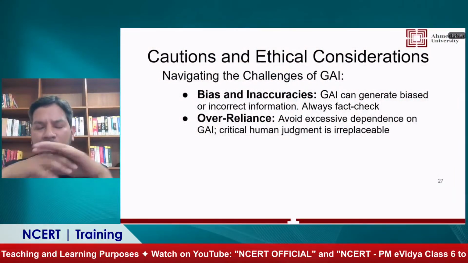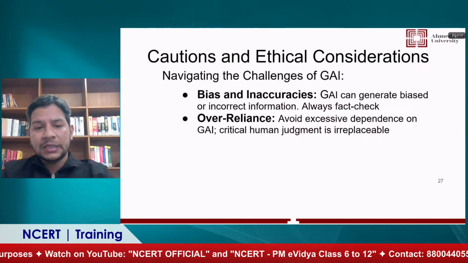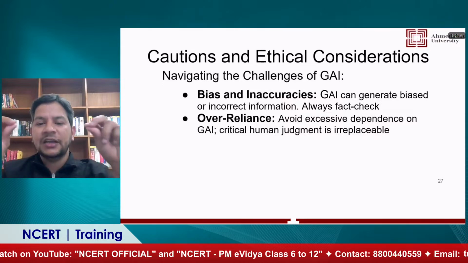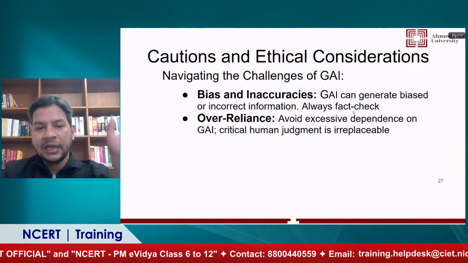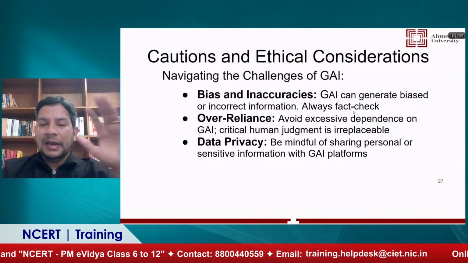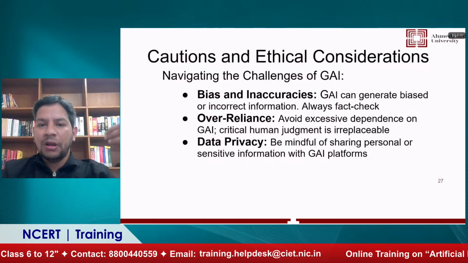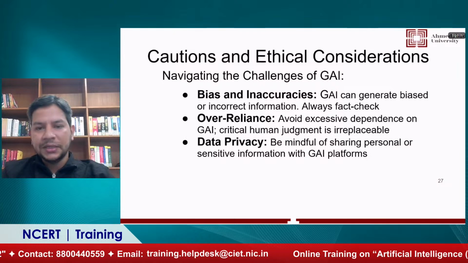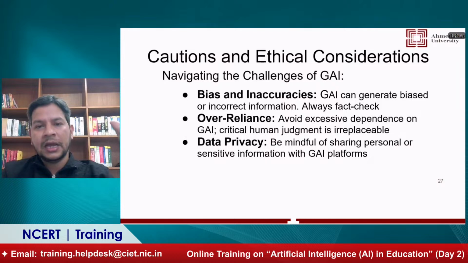Some cautions and ethical considerations. As I mentioned, generative AI is very much biased and it can generate a lot of inaccurate information. So you should be very, very careful about these things. You have to check each and every fact, and that's why it's written at the last: always fact check. Second, don't over rely on generative AI. Right now, it is still a machine, it is evolving, and it will take a few years until it reaches saturation. So don't over rely on that.